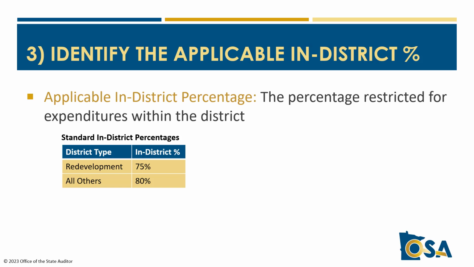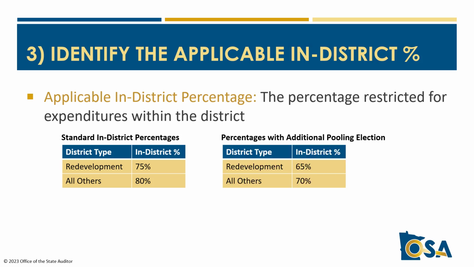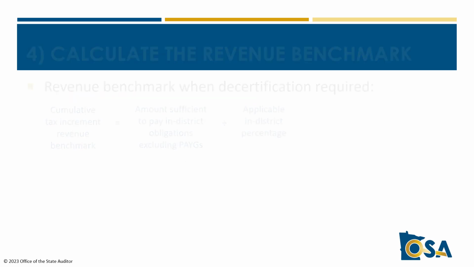Step 3 is to identify the applicable in-district percentage that applies to your district. The standard in-district percentages are 75% for redevelopment districts and 80% for all other types of TIF districts. There is a statutory provision, however, that allows an election to be included in the TIF plan to allow pooling an extra 10% for certain affordable housing purposes. When used, the applicable in-district percentages drop to 65% for redevelopment districts and 70% for other district types.